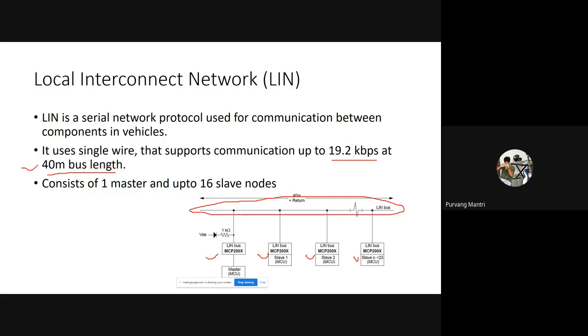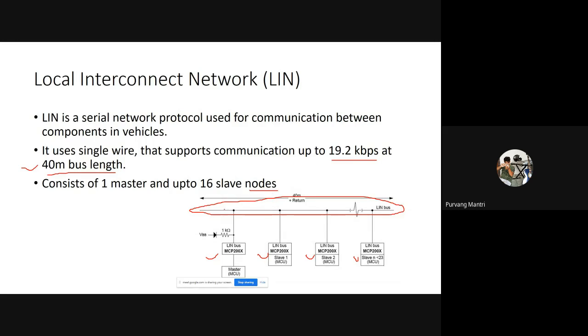Now, the reason why I said 40 meters here is because the wiring harness of our conventional vehicles is about 40 meters in length, if we are measuring it from each and every node. Every microcontroller is called a node over here. So we can have one master controller and up to 16 slave nodes in the LIN communication protocol.